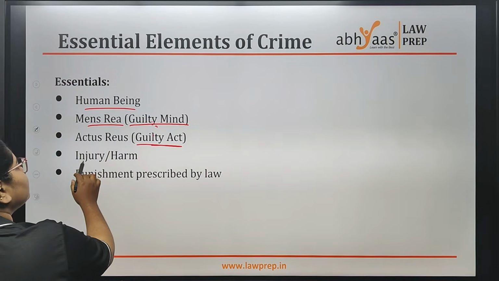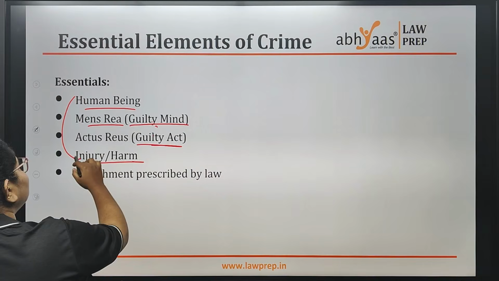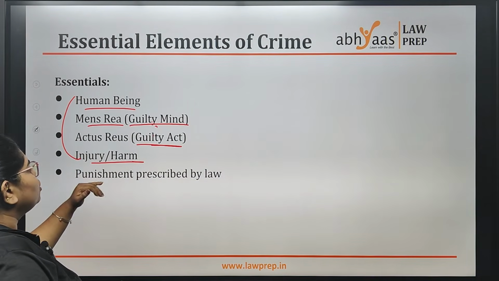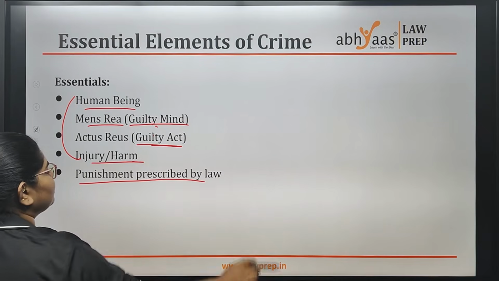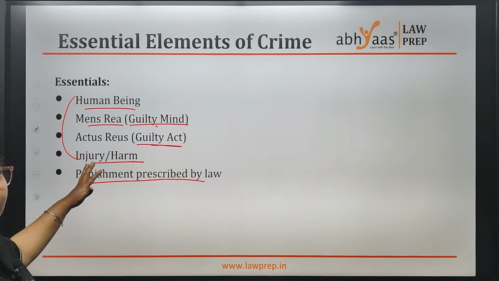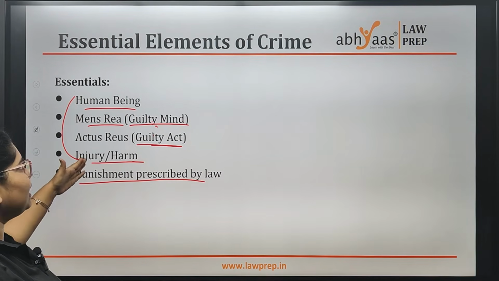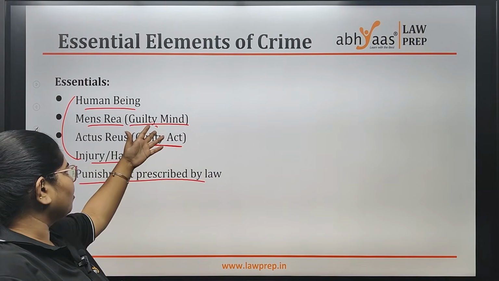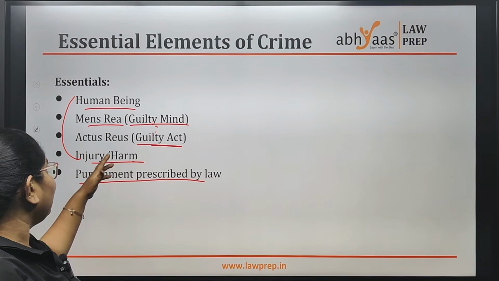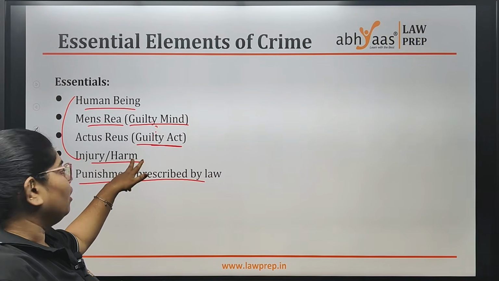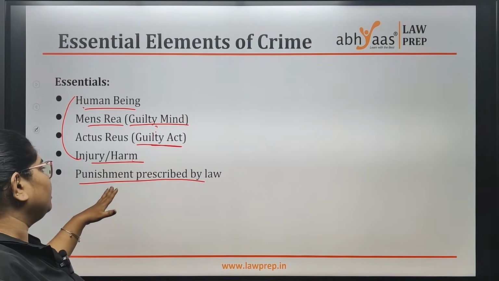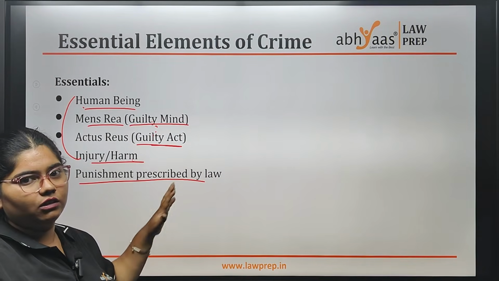And because of this, there is harm to this human being. Then it is known as crime, and this particular act should be punished by that law. Punishment prescribed by law will be given if this chain completes. We have a bad intention, we execute it, that is your actus rea, and then there is some harm or injury to this human being and it will be punished by the law.